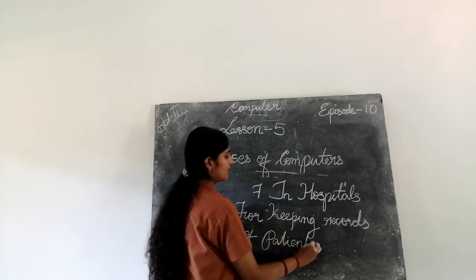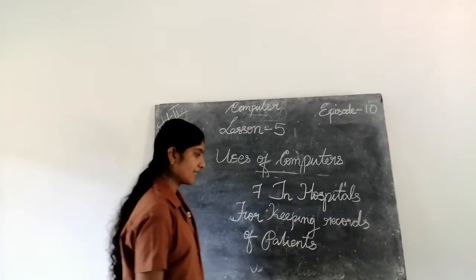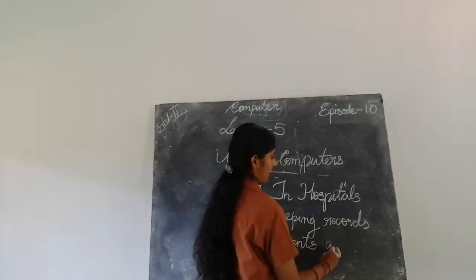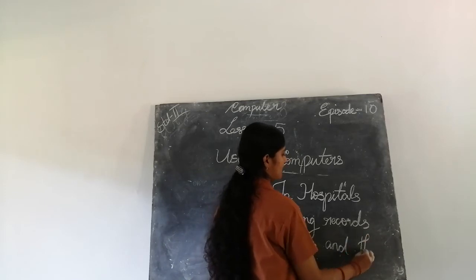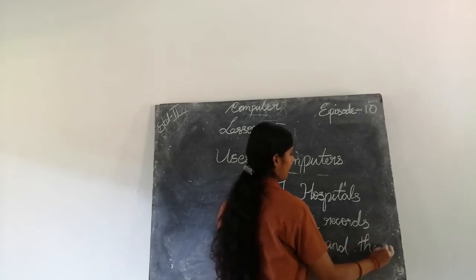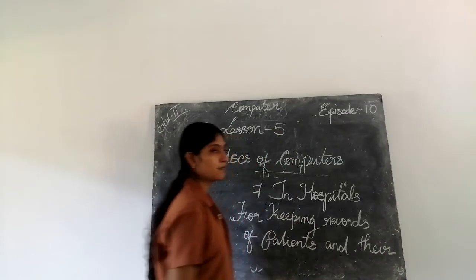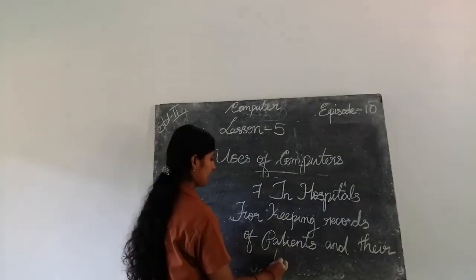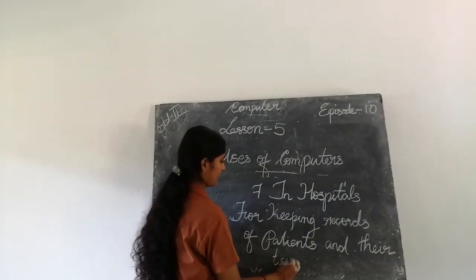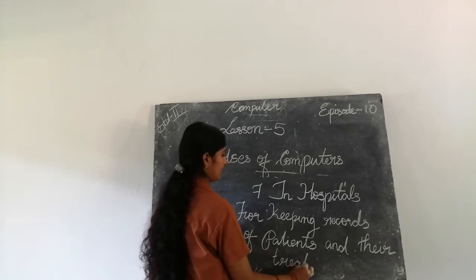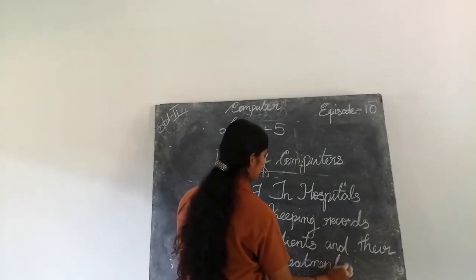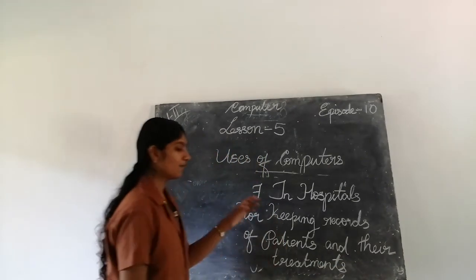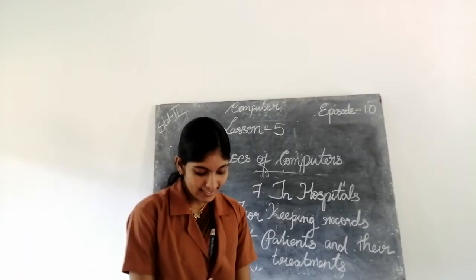P-A-T-I-E-N-T-S, patients. And, A-N-D, and their, T-H-E-I-R, their treatments. T-R-E-A-T, M-E-N-T-S, treatments. So seven places.